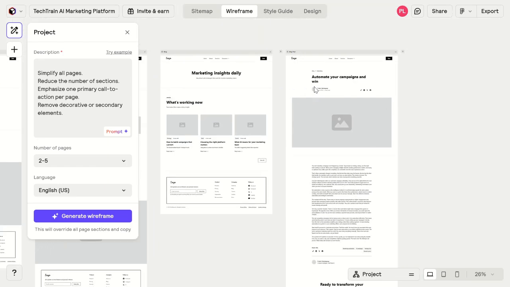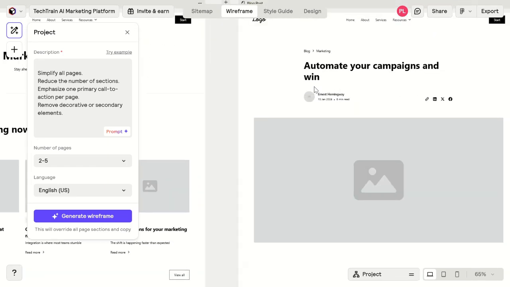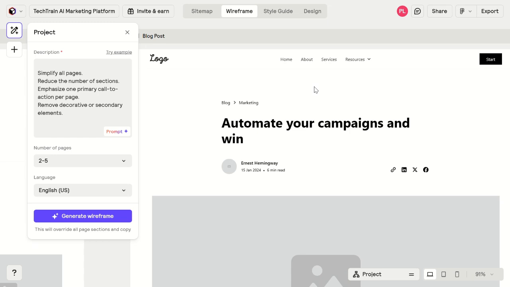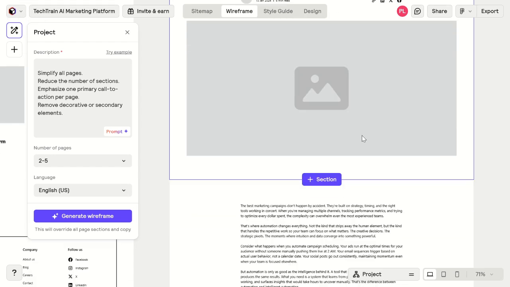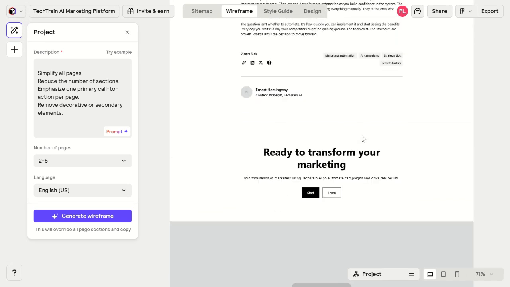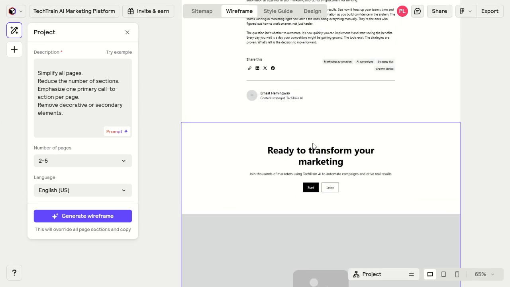Pages like blog and blog post, while useful in a real website, are not part of our core goal right now. They distract from the primary flow. In wireframing, unnecessary elements are deleted or ignored. Clarity over completeness. Notice the home page hero, still dominant.